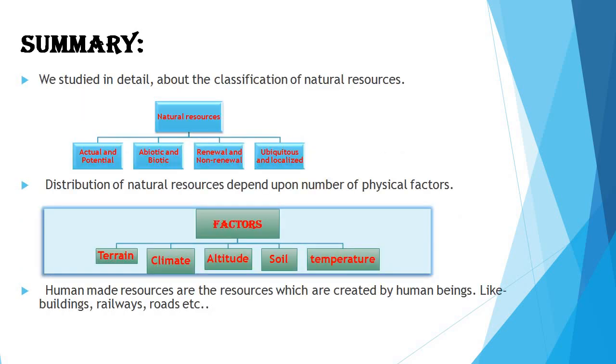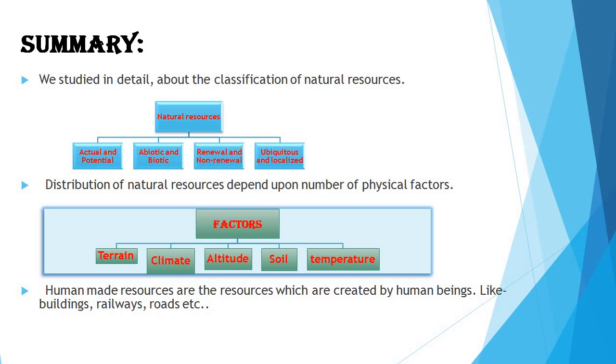Now, what have we studied today? We studied the different kinds of natural resources on different bases: actual and potential resources on the basis of level of development, abiotic and biotic resources on the basis of origin, renewable and non-renewable resources on the basis of stock, and ubiquitous and localized resources on the basis of distribution.